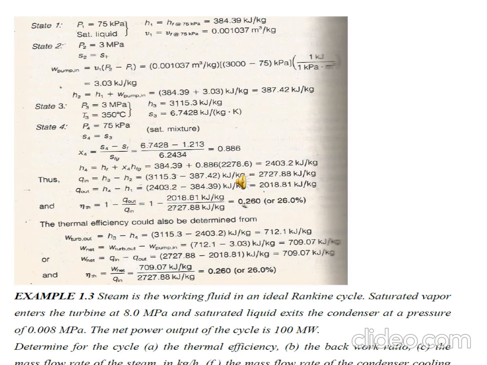Generally we consider two types of power cycle: one is the vapor power cycle and another is the gas power cycle. In our subject it is the vapor power cycle. So what is a vapor power cycle? A vapor power cycle is one in which the working fluid is water, or can change its phase from the liquid